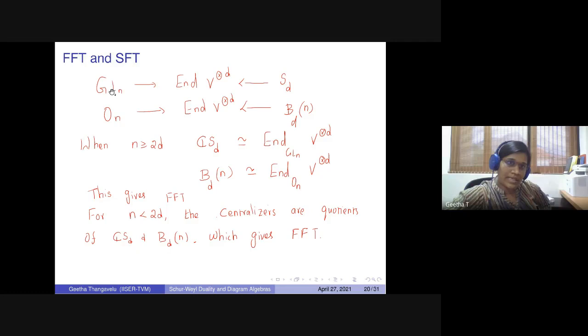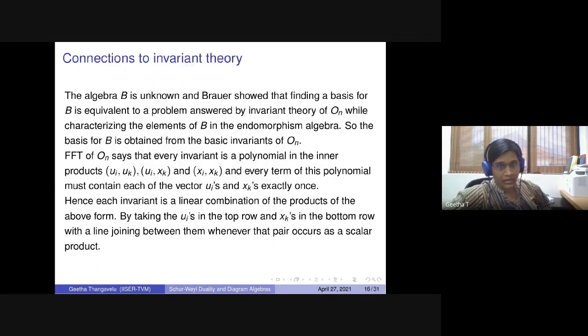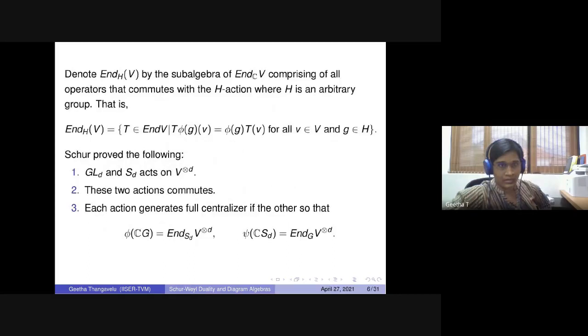You have this image of GLn inside as operators, and you look for those operators which commute with this image of GLn. These are called End_GLn(V tensor D). Similarly, if you pull the image of the symmetric group inside, then you are looking for the centralizers of that. Okay, so this is the endomorphism algebra.